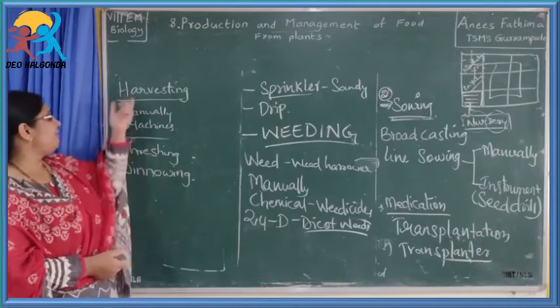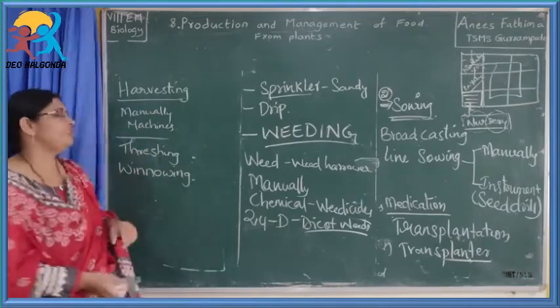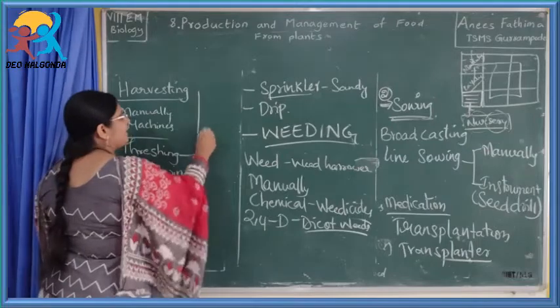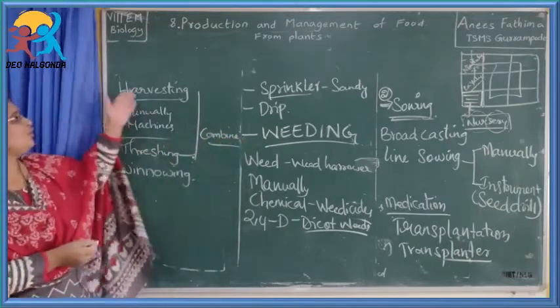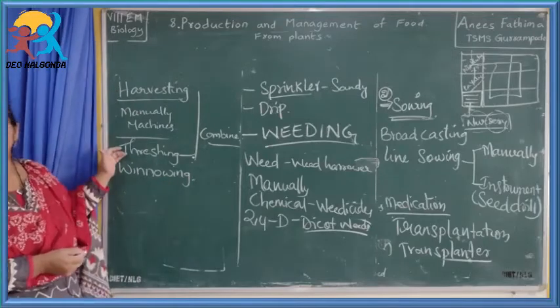And sometimes harvesting and threshing is done with the help of one machine, one instrument only, that is called a combine. Combine is an instrument which is useful for harvesting as well as threshing.